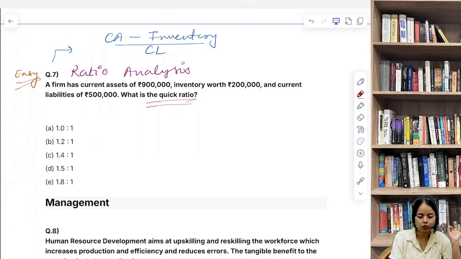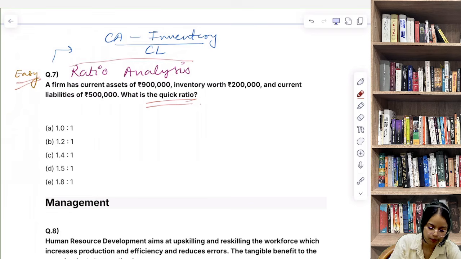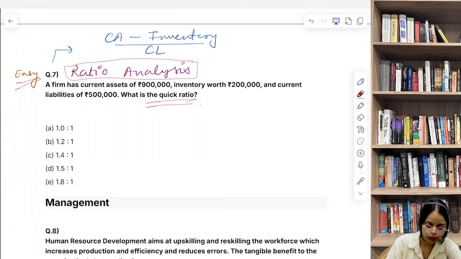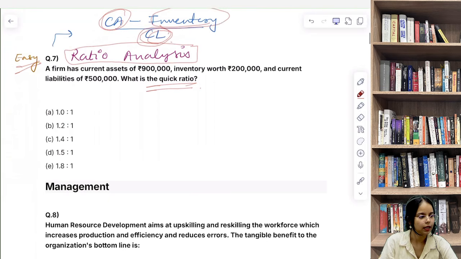Quick ratio का सिर्फ आपको formula पता होना चाहिए. This is a recurring SEBI favorite question. वो जितने भी ratio analysis हैं, अलग अलग type के ratios हैं, वो आपसे किसी भी exam में पूछ लेते हैं. So this is a very important topic. Ratio analysis में आपको हर ratio का formula याद होना चाहिए. So quick ratio क्या है? Quick ratio is equal to current assets minus inventory divided by current liabilities.